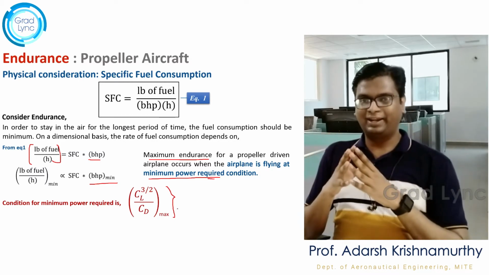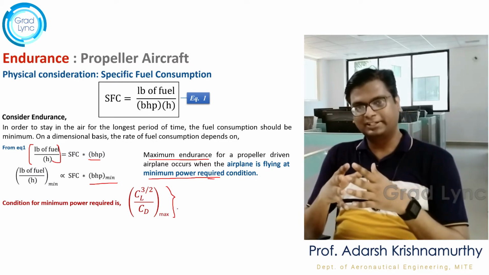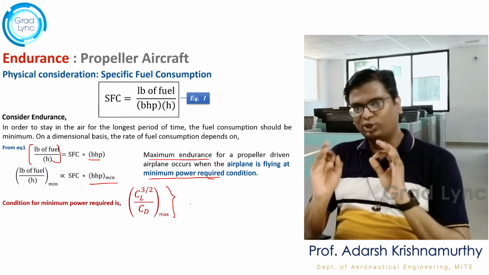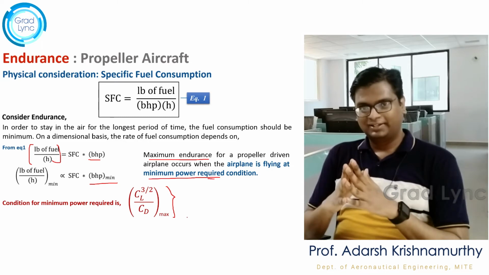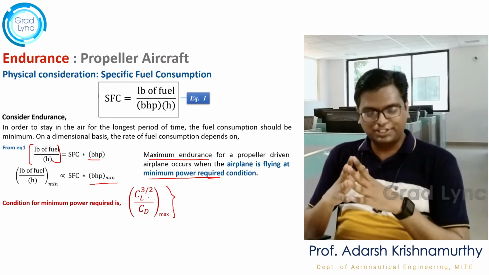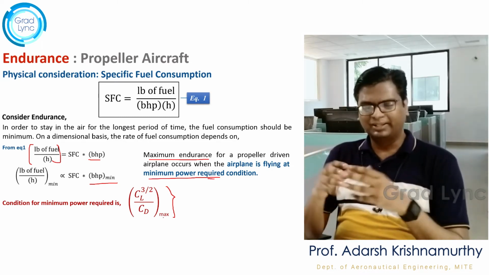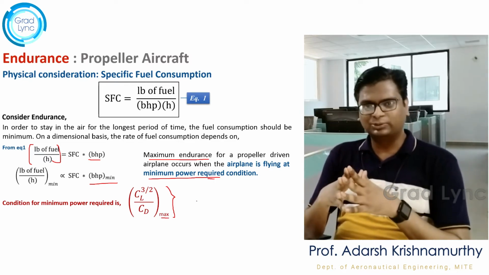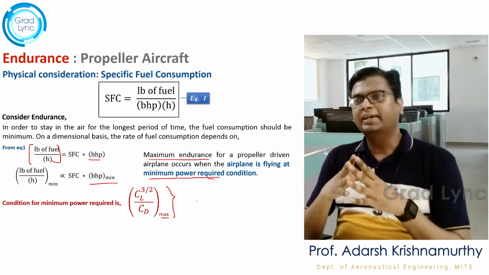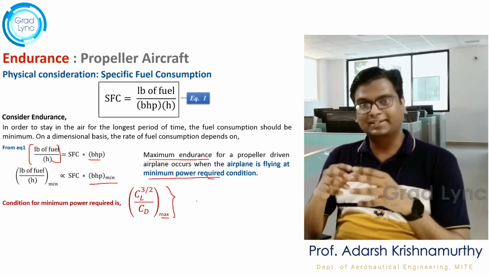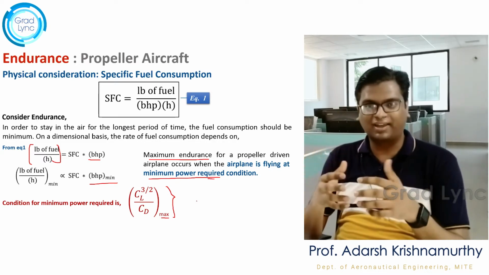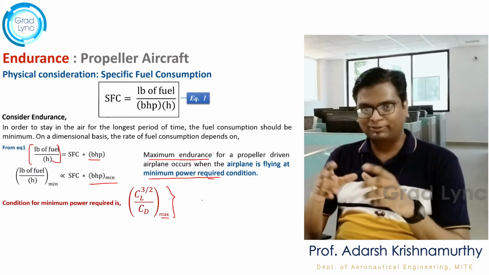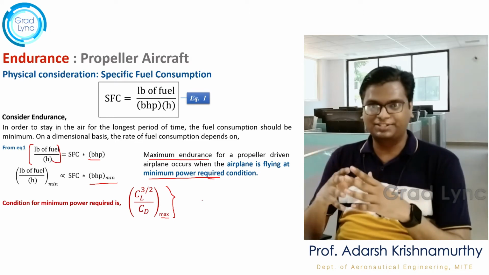When I say the aircraft flies at CL power 3 by 2 by CD max, that means the aircraft's coefficient of lift to the power of 3 by 2 by CD ratio should be maximum. In the previous class, we have seen all the conditions to achieve CL power 3 by 2 by CD max. That is when induced drag coefficient is 3 times that of the parasite drag coefficient, then the aircraft would be flying at CL power 3 by 2 by CD max condition.